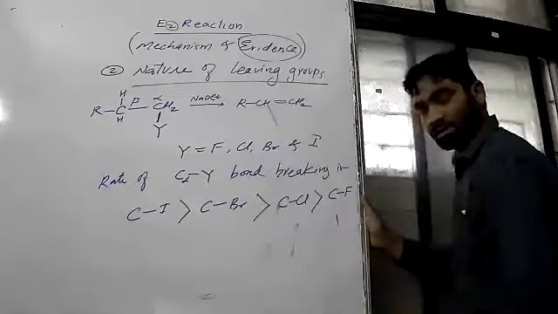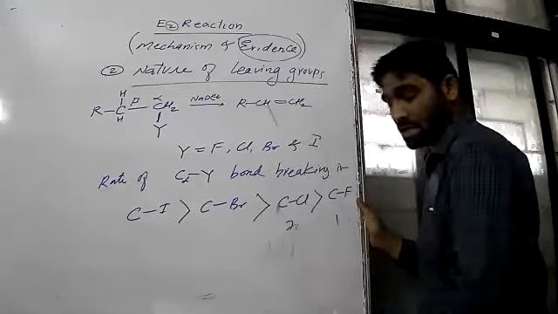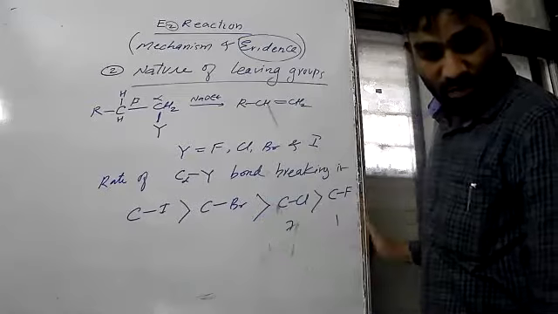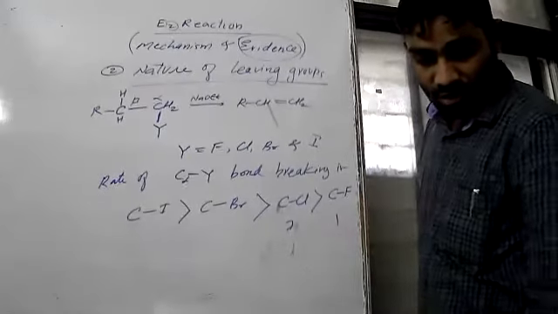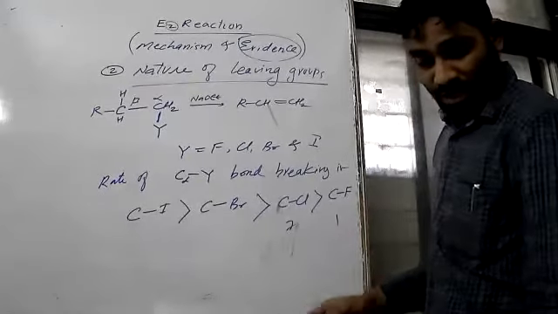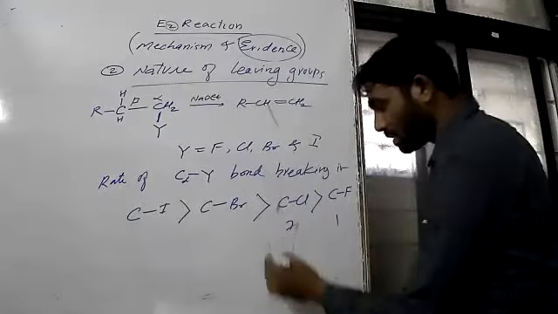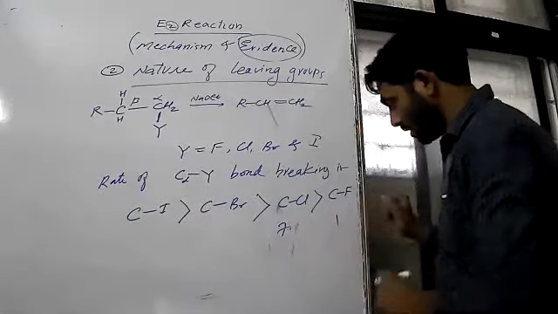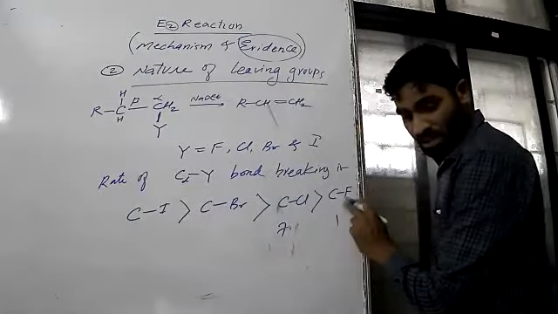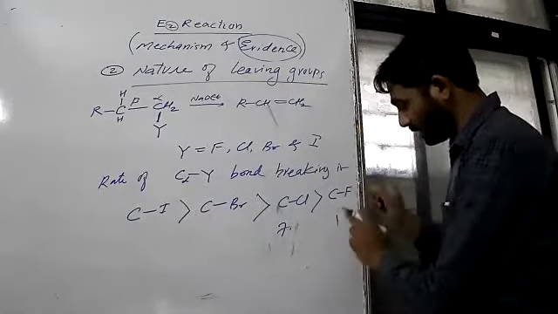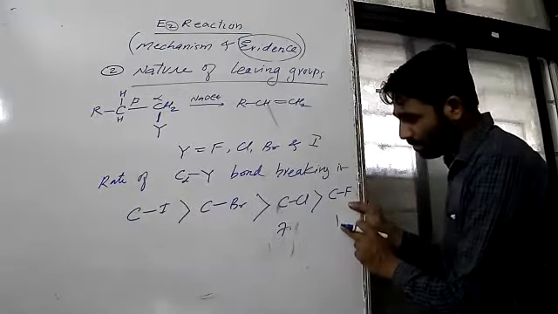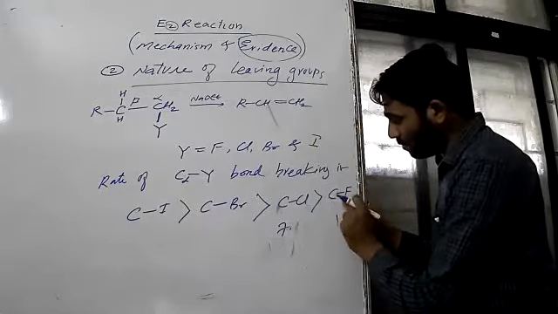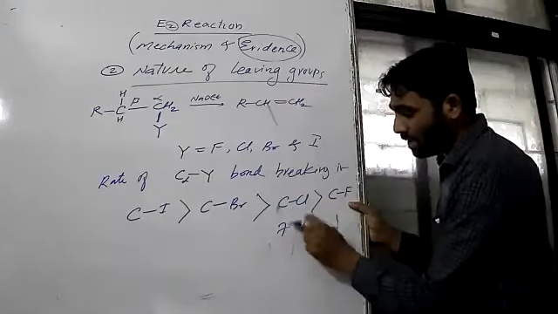This rate is 1, and this is 7 times. The values are given but are not required, but for our understanding you can go through this. The C-F bond rate is 1, and compared to the C-F bond, this rate is 7 times faster.